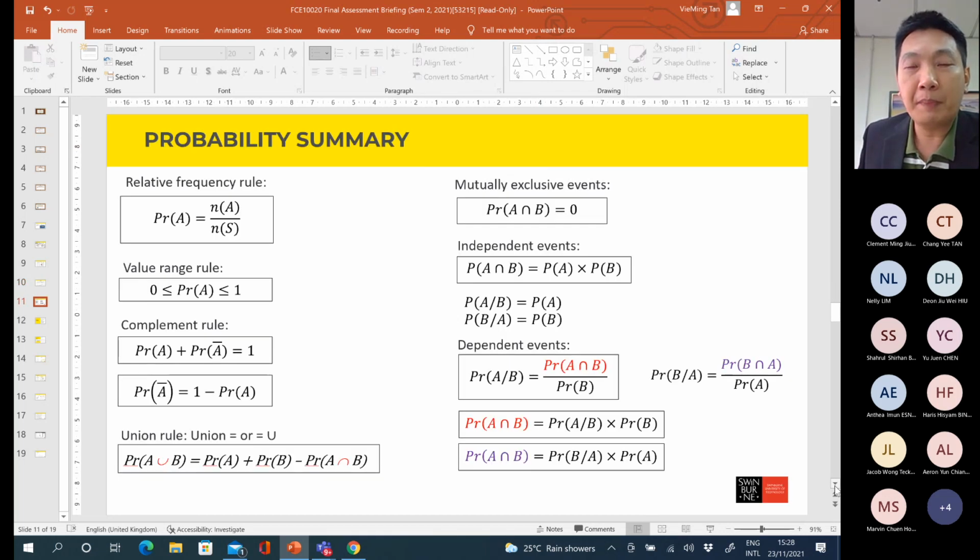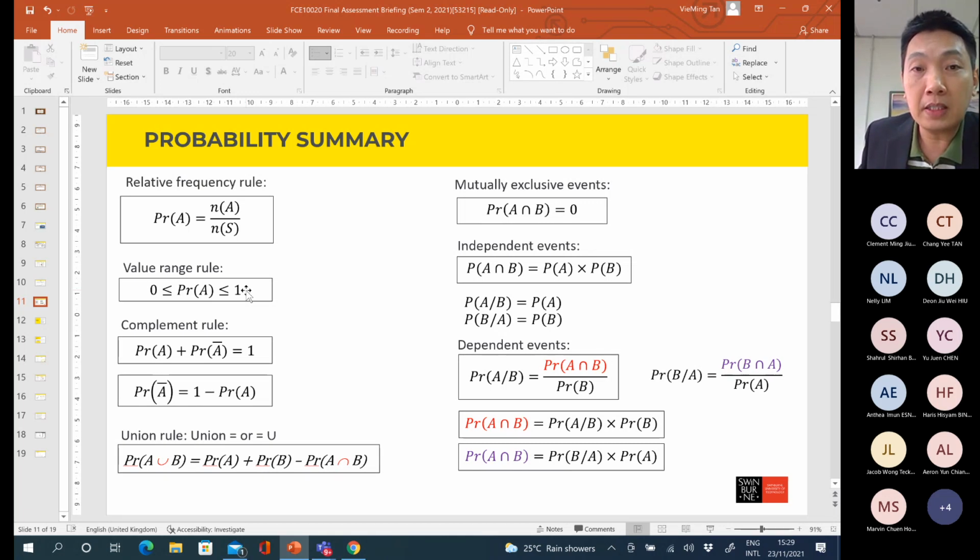Then for probability, make sure that you know how to calculate the probability value using the relative frequency rule. So P(A) is equal to n(A) divided by n(S). n(S) means the elements from the whole sample, and n(A) means the elements from event A. One way for you to check the answer is that the probability value must always be between 0 and 1. It cannot be a negative number, and cannot be greater than 1.